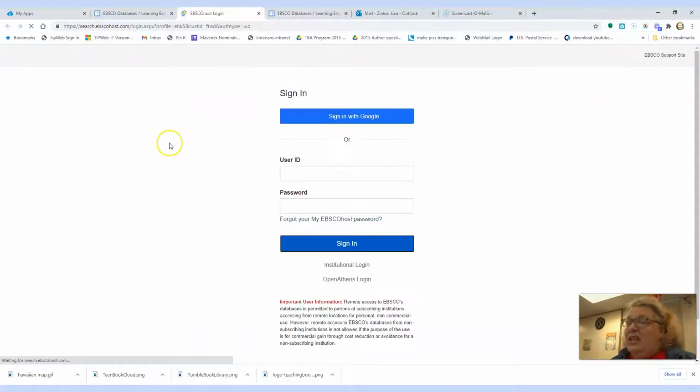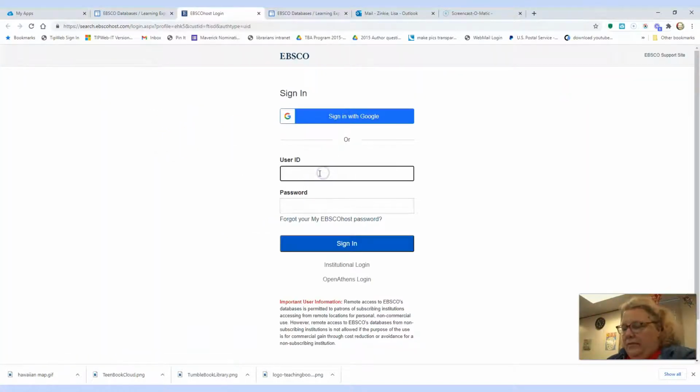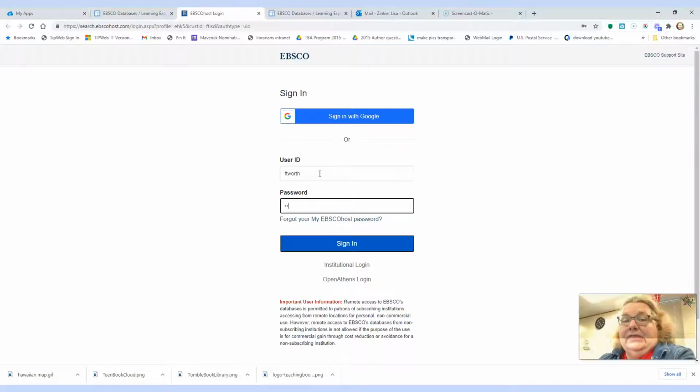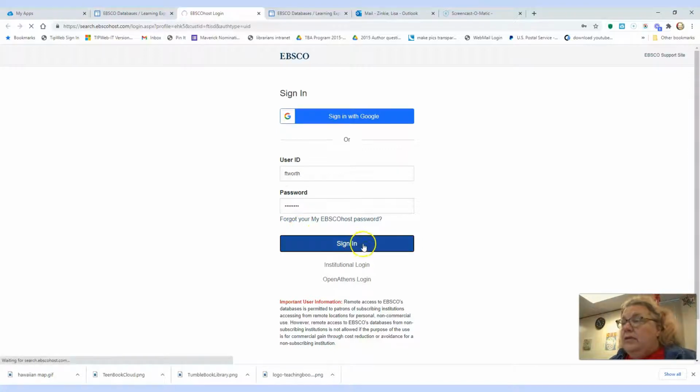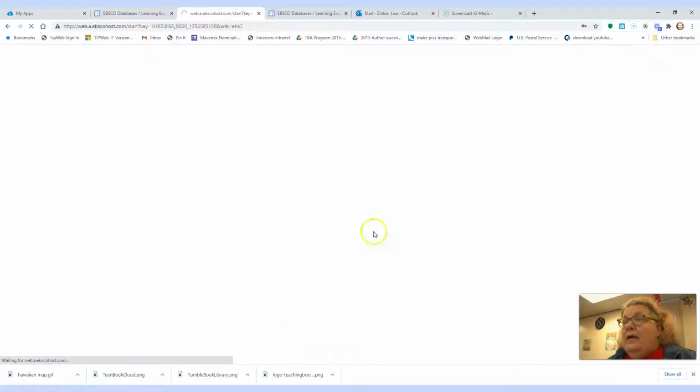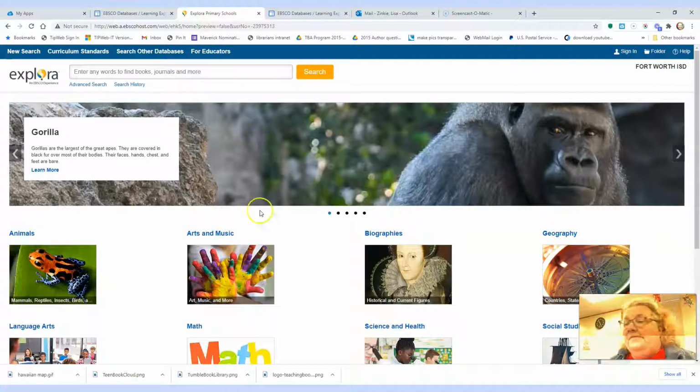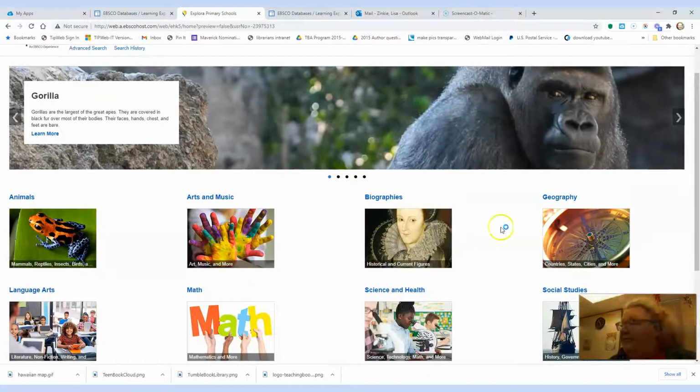This is going to have a lot of things. Now remember, it's Fort Worth, and the password is FWISD 20 exclamation point. Don't forget the 20 exclamation point on this one. Otherwise it won't let you in. And don't do sign in with Google. That won't work. Okay, it's thinking about it. Yay! So, look, we have all these different things we could go under.